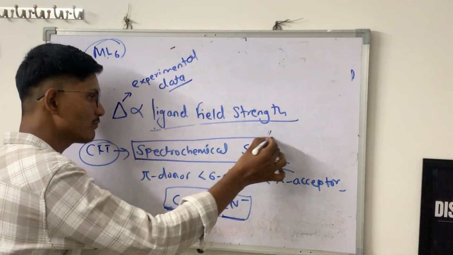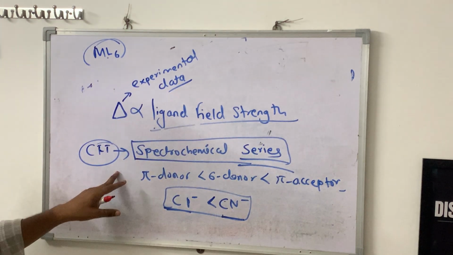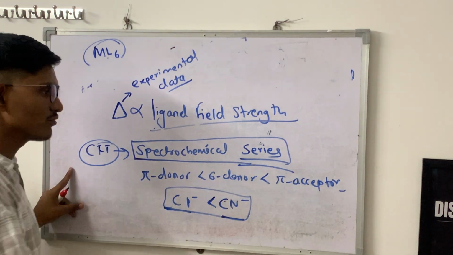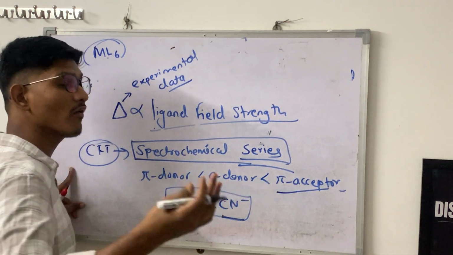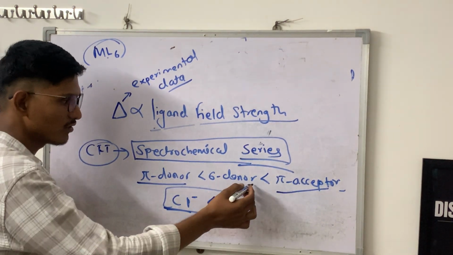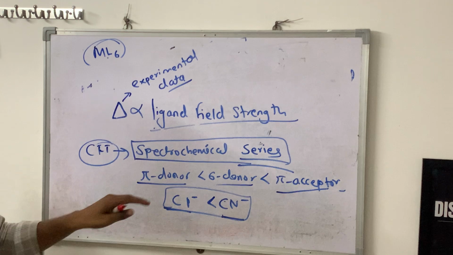Some ligands are pi acceptor, some sigma donor and some pi donor. Those ligands which are pi acceptors are the strongest as compared to pi donor ligands, and sigma donors are in the middle, in between.